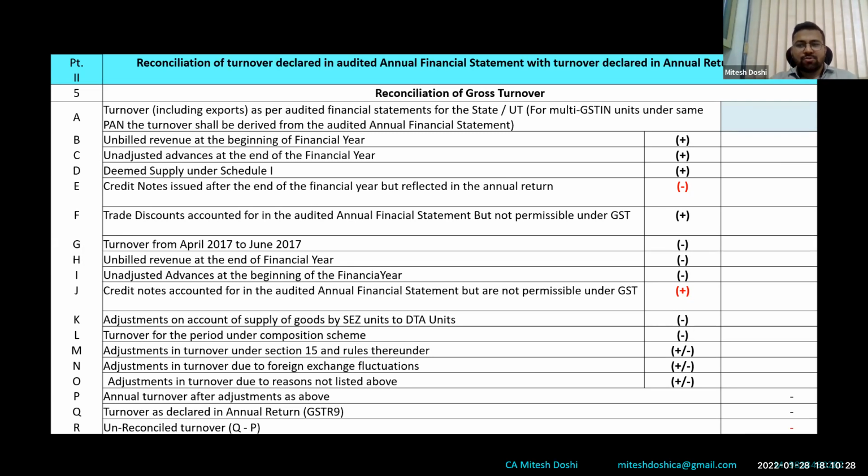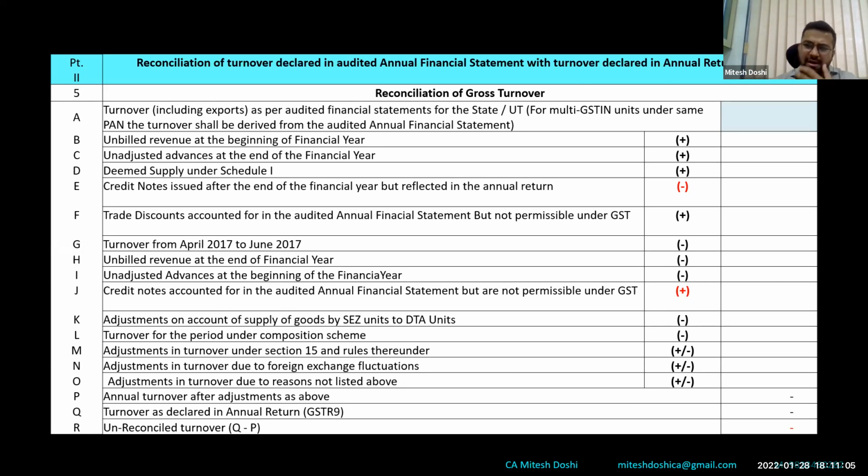Now, similarly, there can be situations where advances have been received in 2021 or revenue has been received and booked in 2021. However, billing has not been done in 2021. So that has to be reduced because these are overlapping transactions which would be there in specific industries every year. So both those columns 5B, 5C and 5H, I and J would be required to be filled, especially in construction industries, I believe. Thereafter, there are 5K, 5L. Basically, it is supply of goods by SEZ to DTA units.